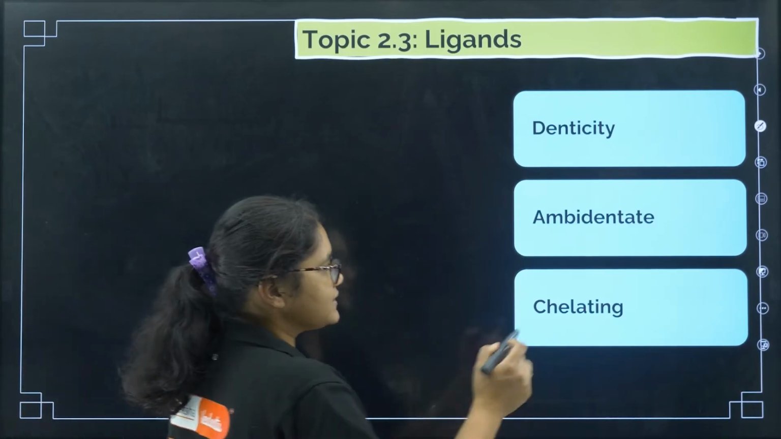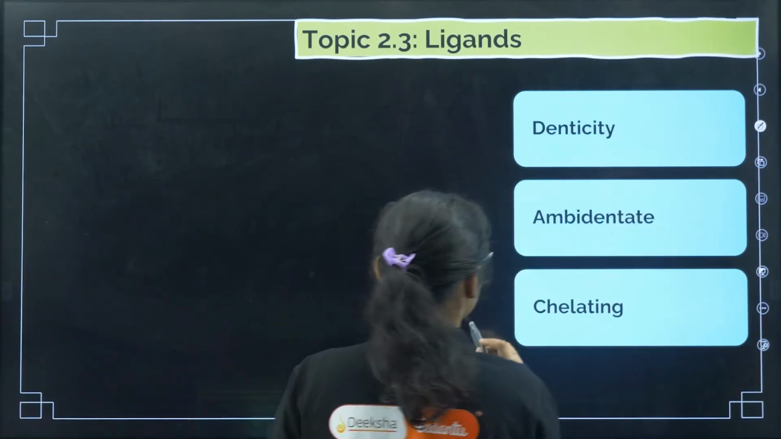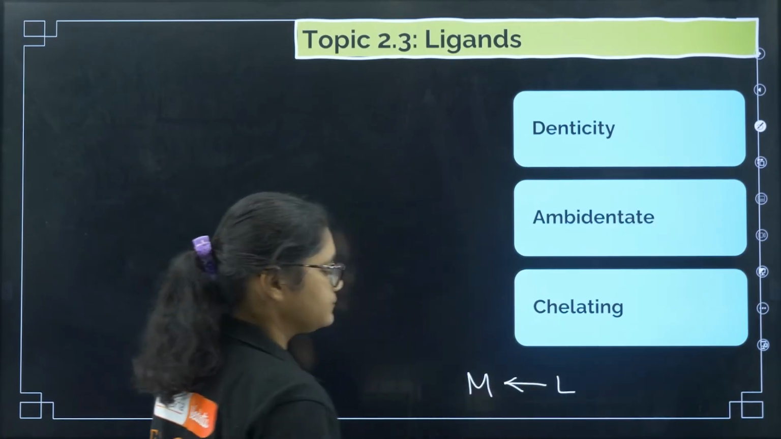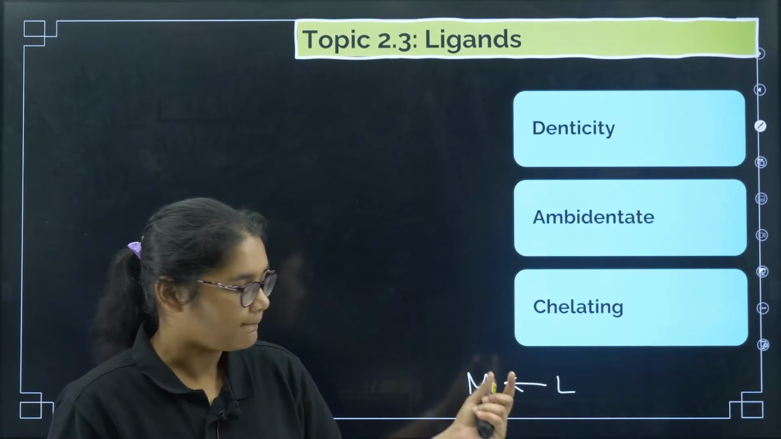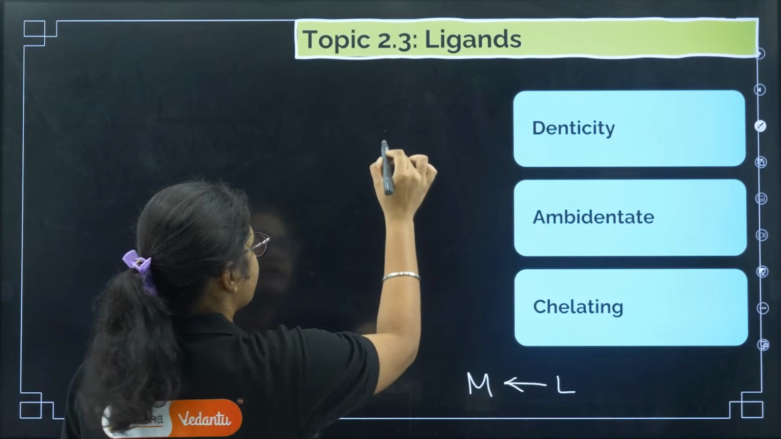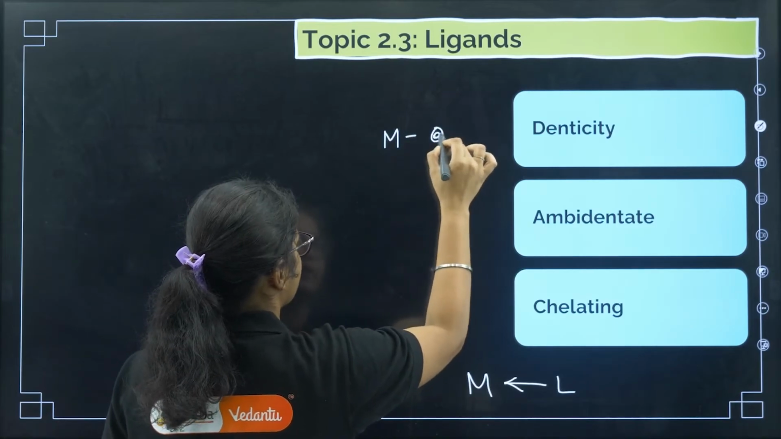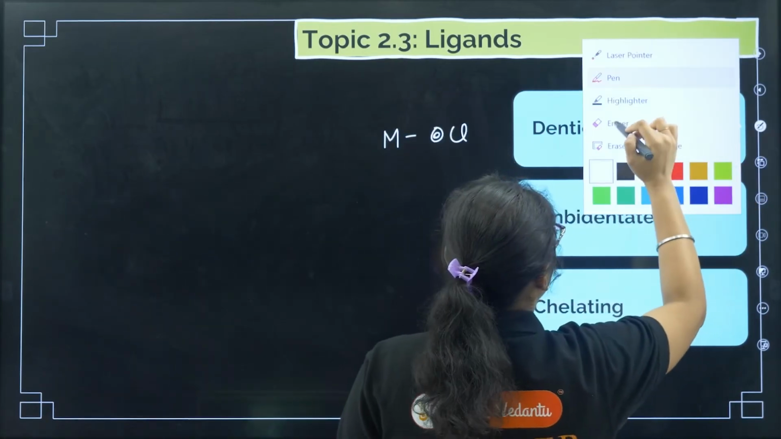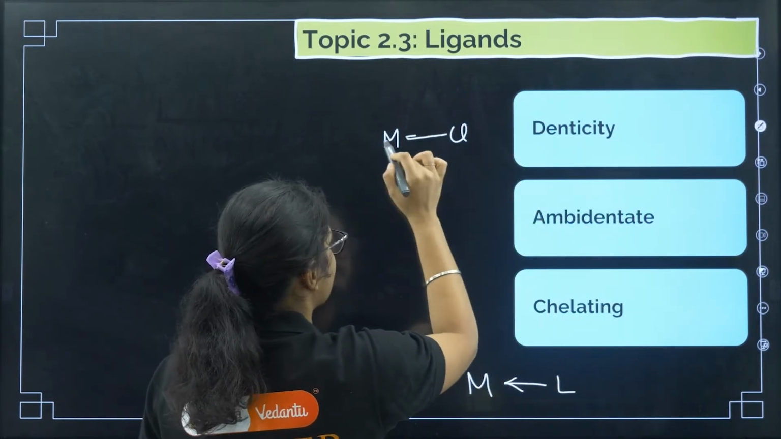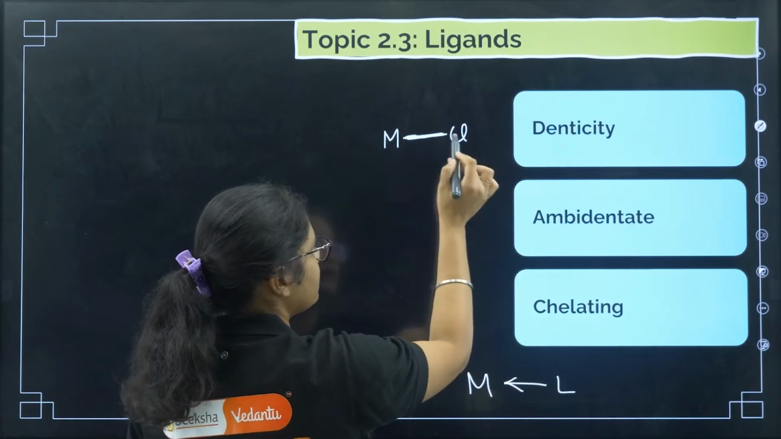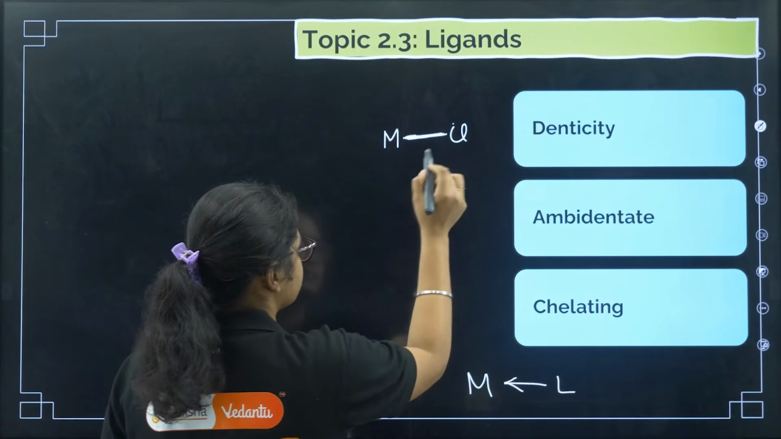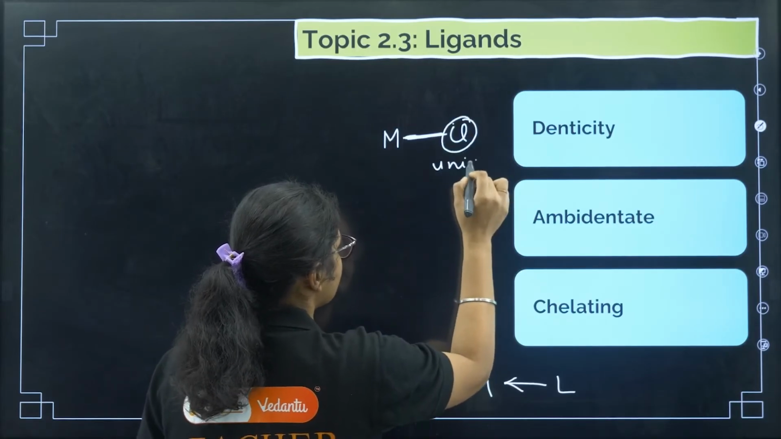Now what is denticity? Metal is there, and then ligand is there. If the ligand binds to the metal by only a single atom, for example, metal is there and we have the ligand chlorine, chlorine is binding through only one atom, that is called a unidentate ligand. These types of ligands will be called unidentate ligands.